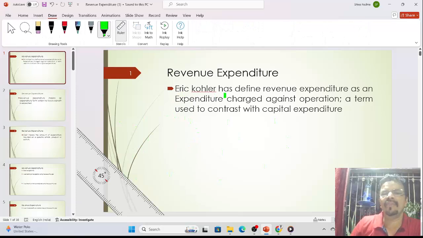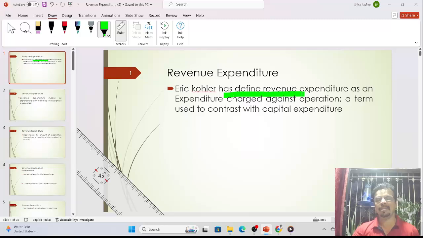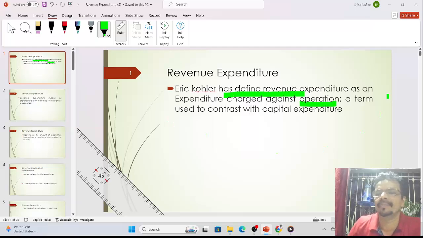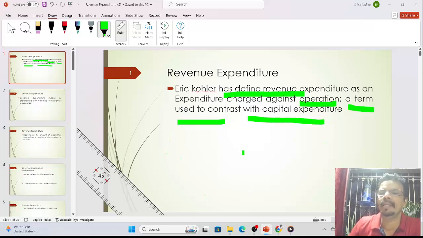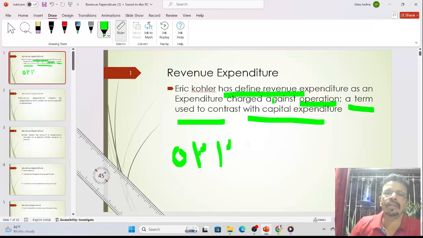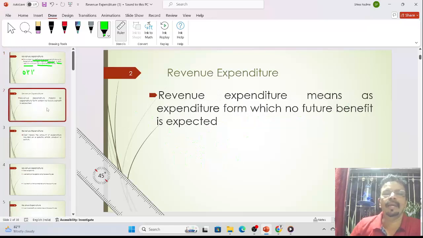See, Kohler has defined revenue expenditure as an expenditure charged against the operation. Operation means what? Business. So whenever we are doing business, there are some expenses. Normally these expenses are very small, but we have to incur them. A term used to contrast with capital expenditure, exactly opposite. Contrast means exactly opposite of capital expenditure. That's called revenue expenditure. So we will discuss in detail again what is meant by revenue expenditure.